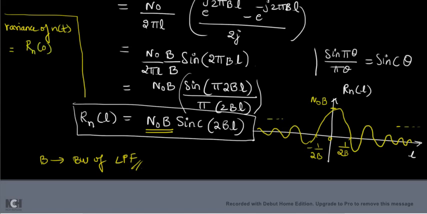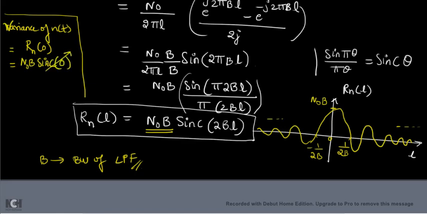If you put L is equal to 0 in the autocorrelation, you will get the answer for variance. Variance can also be called average noise power. So what is the average noise power of the output of the low pass filter, or the variance? This is V, variance. Put L is equal to 0 in Rn of L, and you will get N naught B into sinc 0.